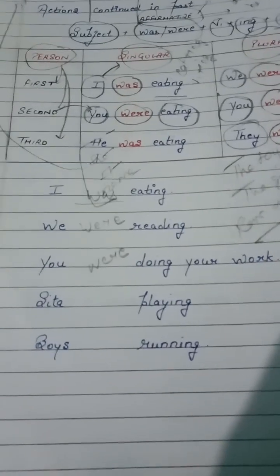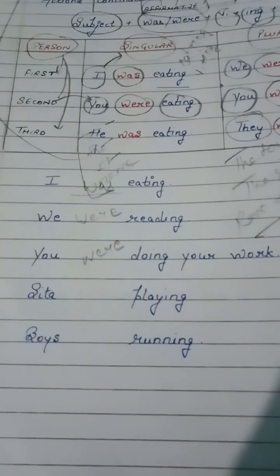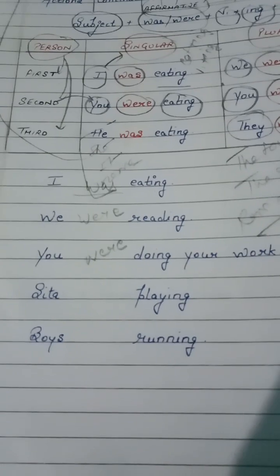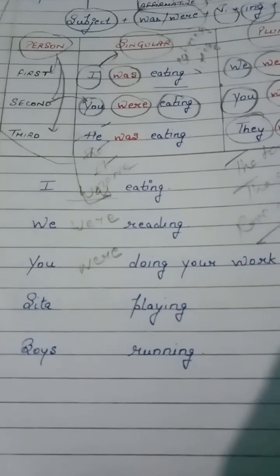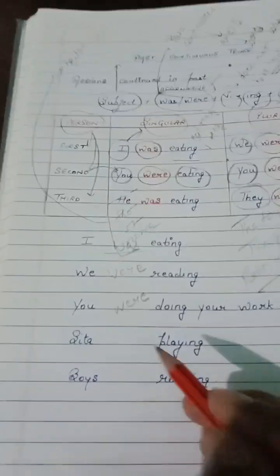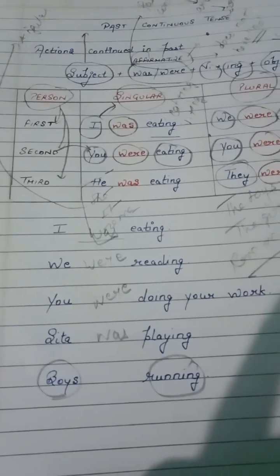Now, Sita dash playing. Sita is which person? First, second or third? Yes, tell the answer please. Sita is third person. Now, with third person, if it is singular, do we use "were" or "was"? Was. So, Sita was playing. Now, boys running. Are boys plural or singular? Boys are plural. So with plural third person we use "were".